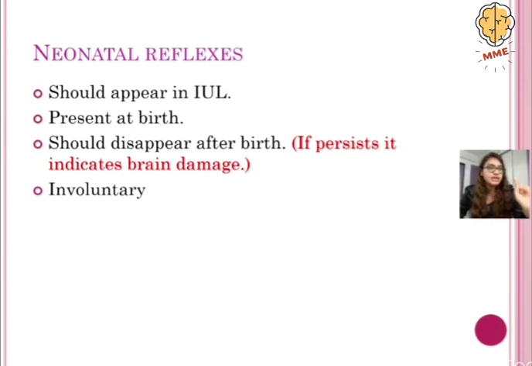First criteria is that the neonatal reflex has to appear in the intrauterine life. It has to be present at birth. It should disappear after birth. And if it is going to persist, it is going to indicate that there has been some brain damage. And the other thing is, this is an involuntary reflex.